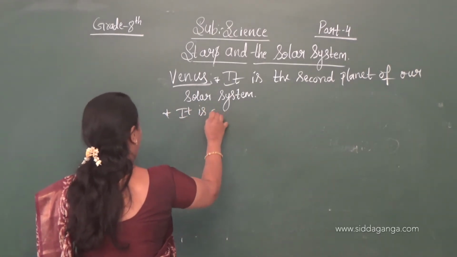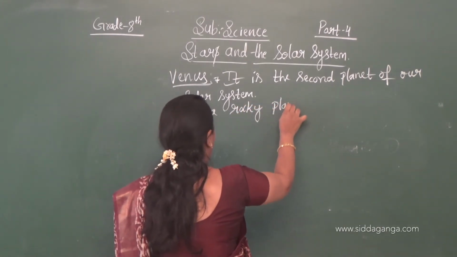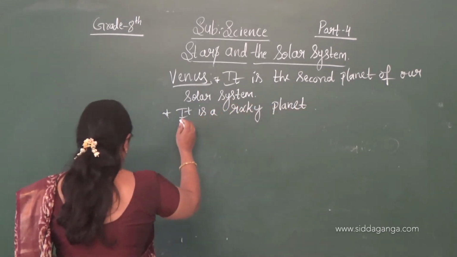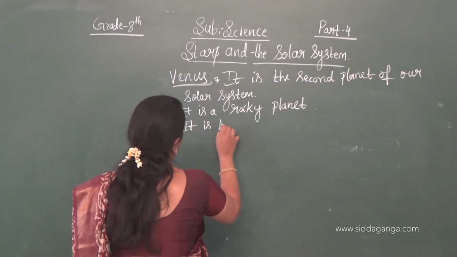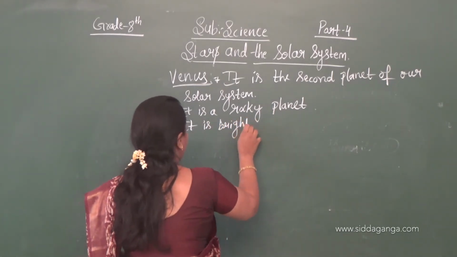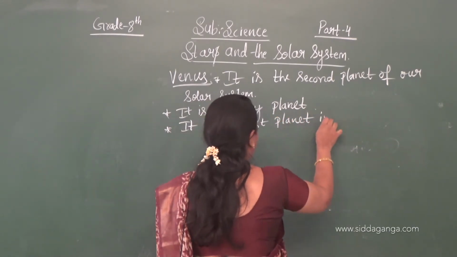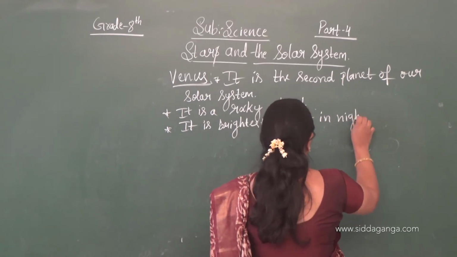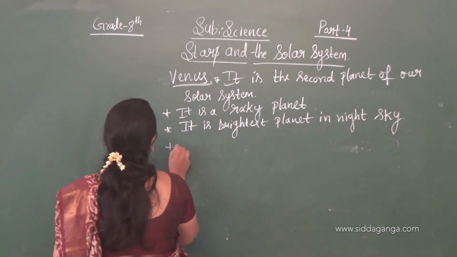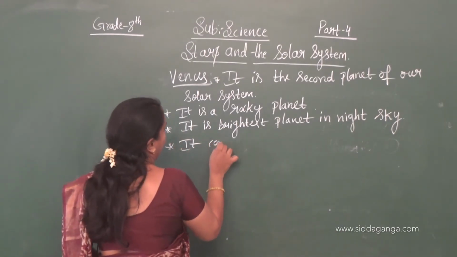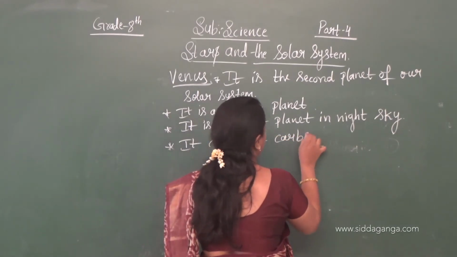It is a rocky planet, meaning it consists of rocks. In that planet we can see the rocks, and it is the brightest planet in the night sky. And it consists of carbon dioxide gas.